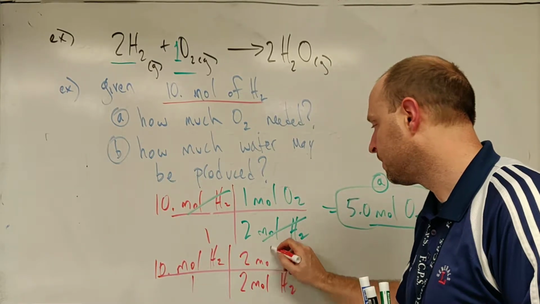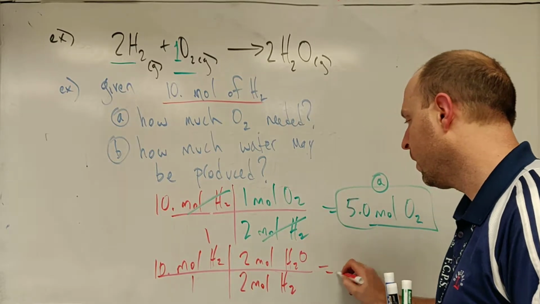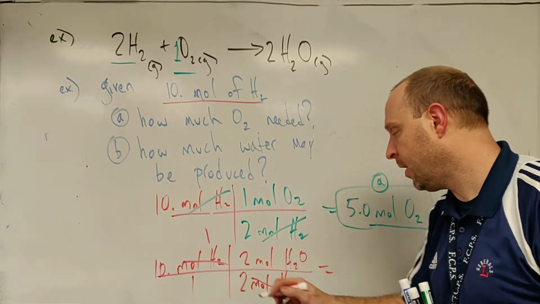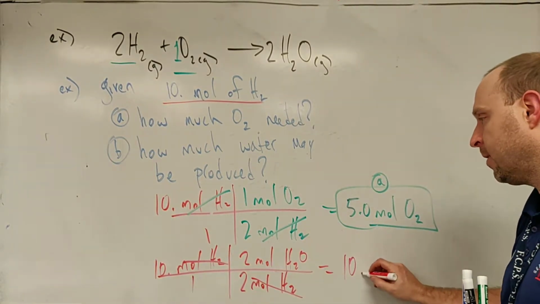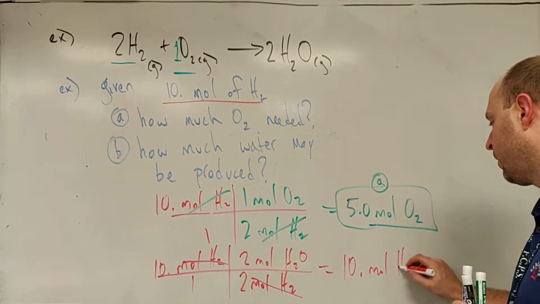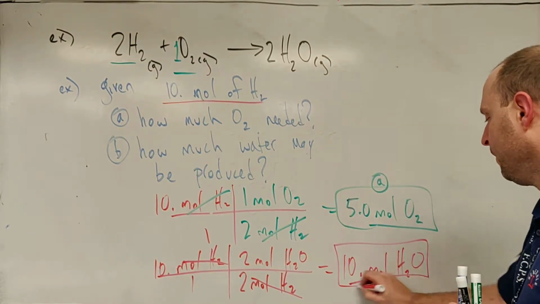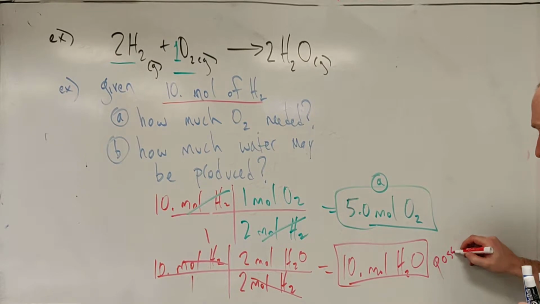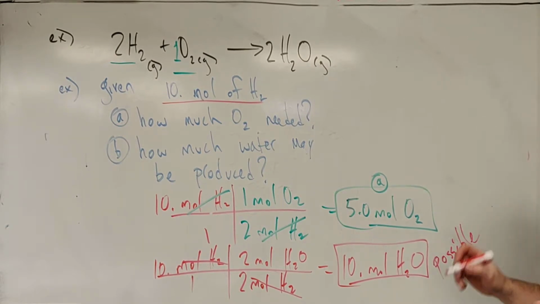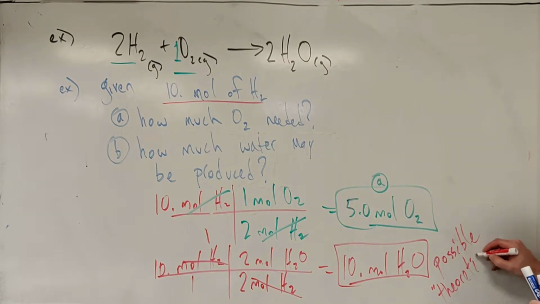There's 2 moles of water. So we cancel out moles of hydrogen, and we end up with 10 moles of water that are possible. This is what's possible. And another term for that would be theoretical, right? And that's coming into our percent yield calculation.